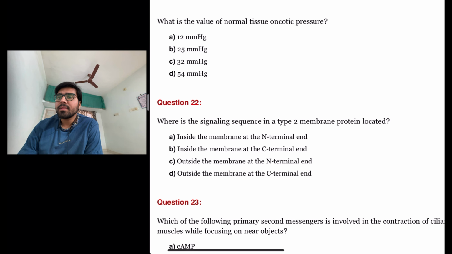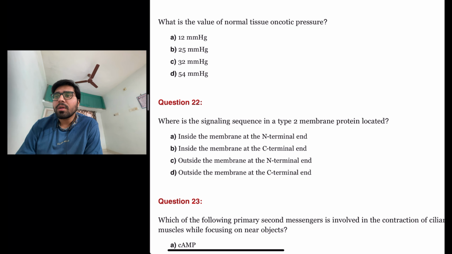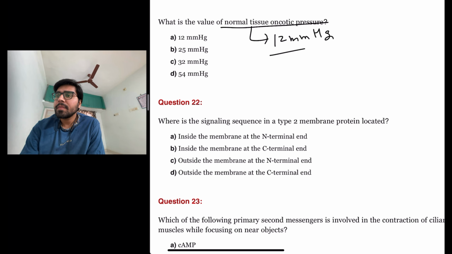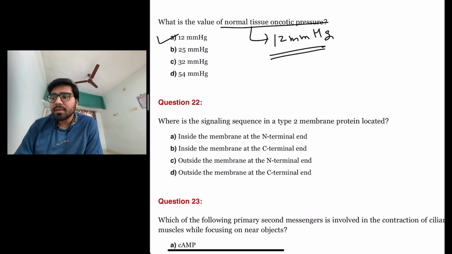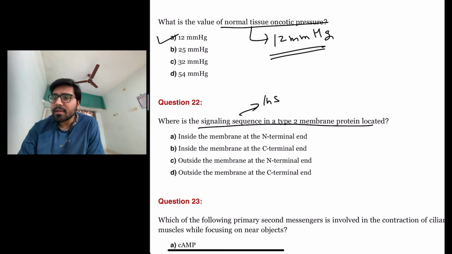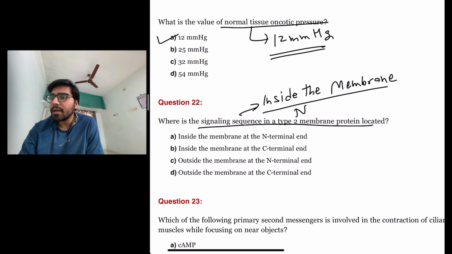The next question is, what is the value of normal tissue oncotic pressure? Simple, straightforward, factual question. 12 millimeter of mercury is the normal tissue oncotic pressure. The answer is A. The next question is, where is the signaling sequence in type 2 membrane protein located? So this one is a straightforward factual question. It is located inside the membrane and it is located at the N terminal end.